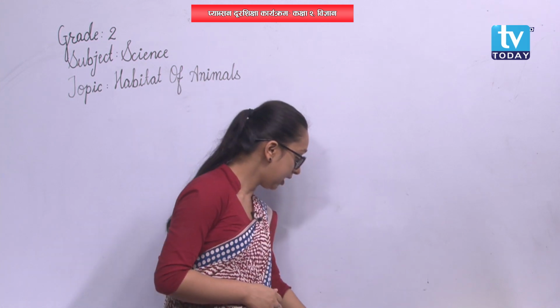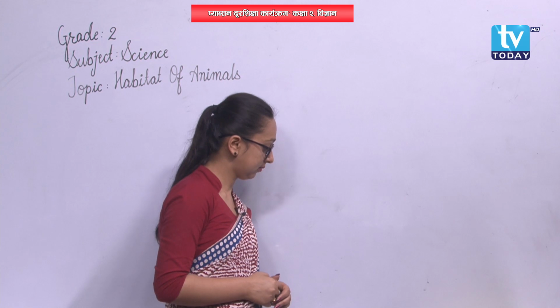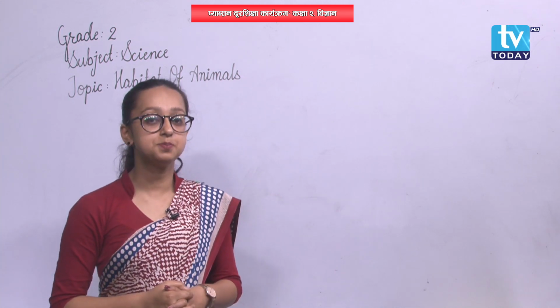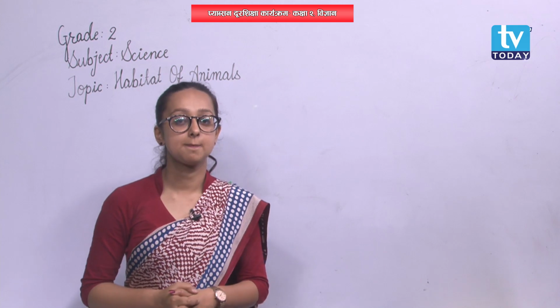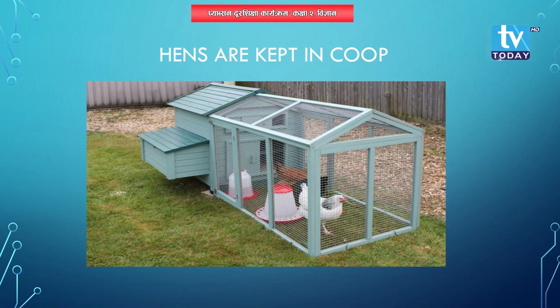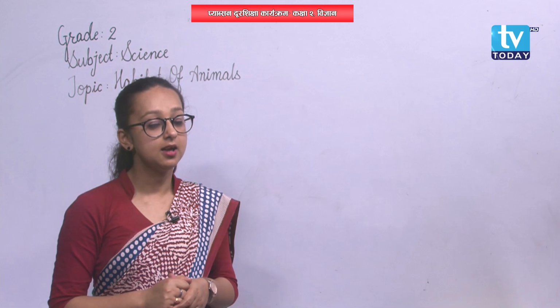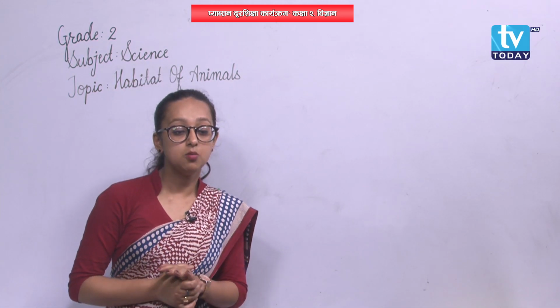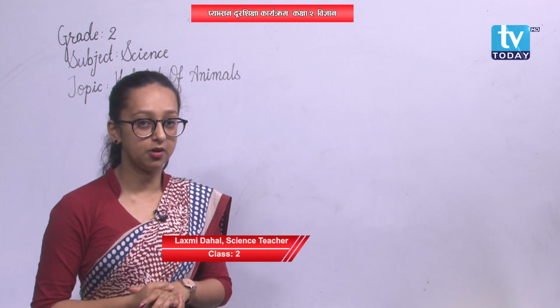Now moving on to the next picture. What can you see there? Can you see the picture of a hen? Where is it? A hen is shown in the picture, and it is also inside its own shelter. The home of a hen is called coop. The place where hens are kept by human beings is called coop. C-O-O-P, coop. We discussed almost 7 animals right now.